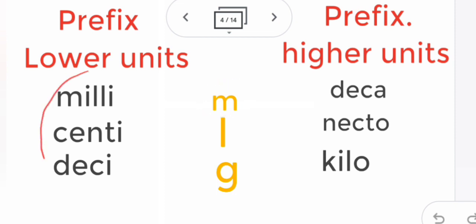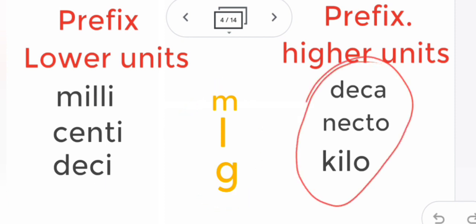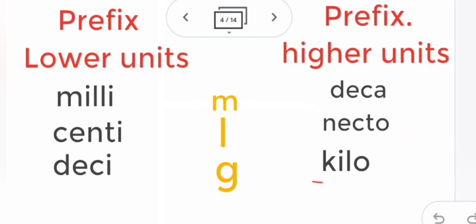So these are the lower units, smaller than the standard units, and these are the higher units, bigger than the standard units. These are just prefixes I have given. The prefixes for the lower units are milli, centi, deci. These three are the prefixes of lower units.